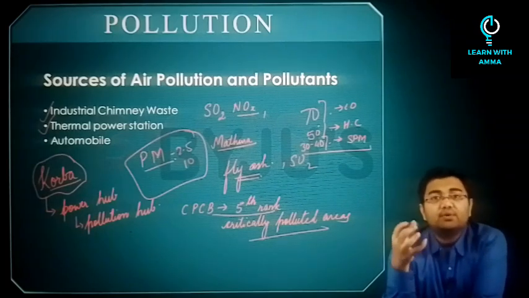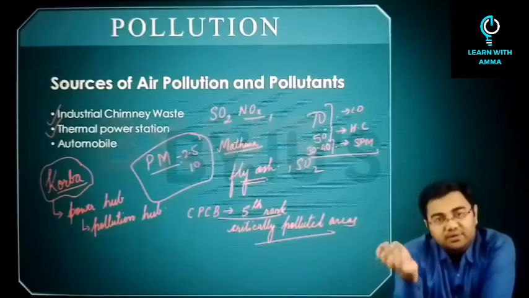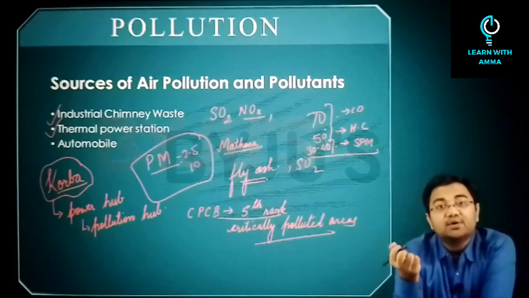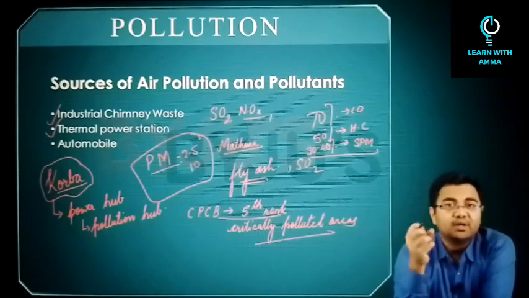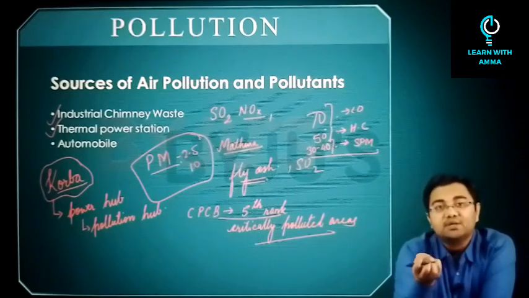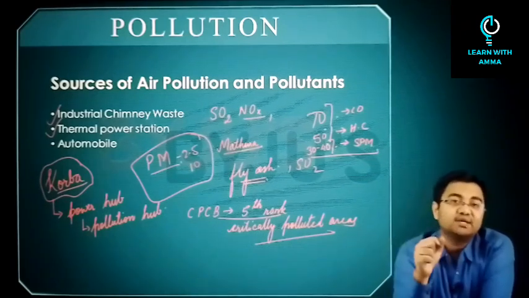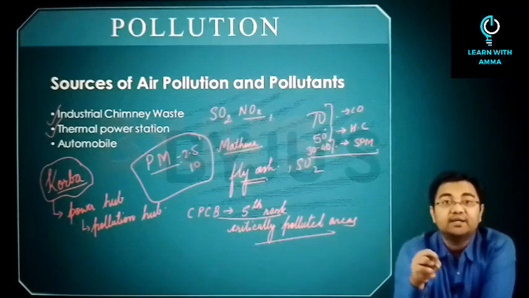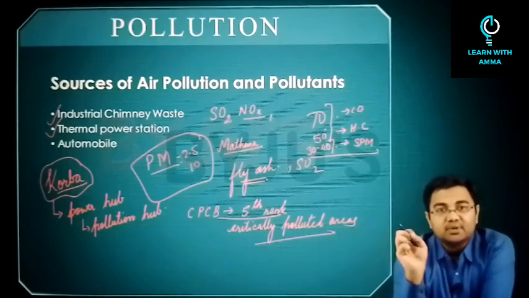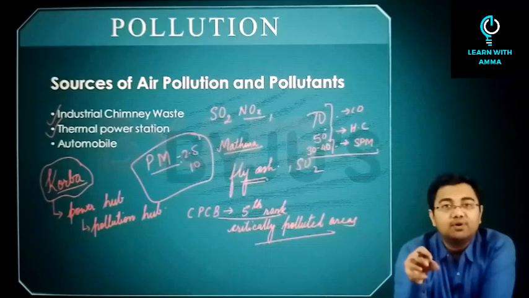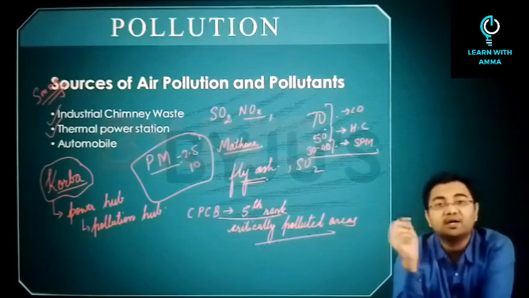So if we talk about automobiles, what are the sources of pollution in automobiles? First of all, you have the exhaust system, you have the fuel tank, you have the crankcase. All these basically are polluting the environment. The exhaust produces many air pollutants, for example, the hydrocarbons, carbon monoxide, nitrogen oxides, lead oxides. Then there are traces of aldehydes, peroxides, ketones. All these also are chemically active, and they combine together to form smog. You may have heard of this term, and we'll discuss what is smog.